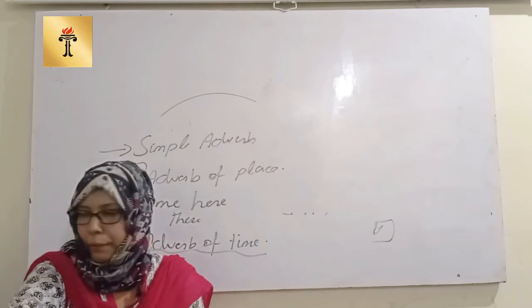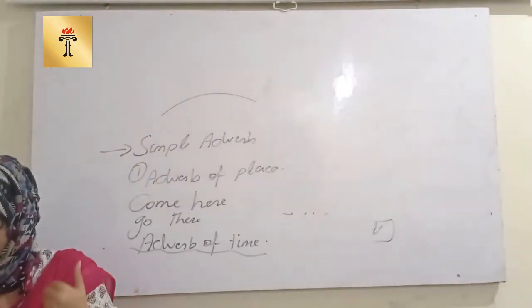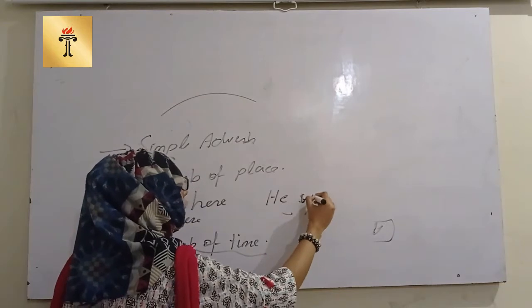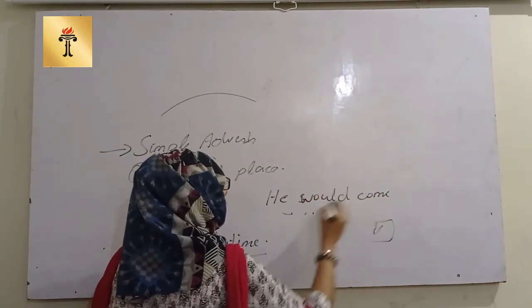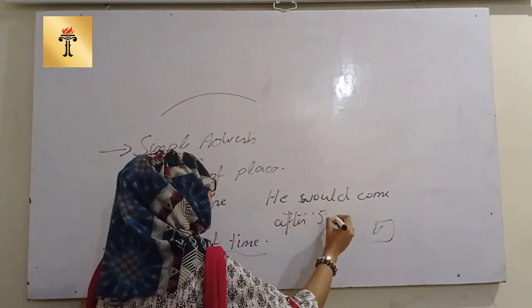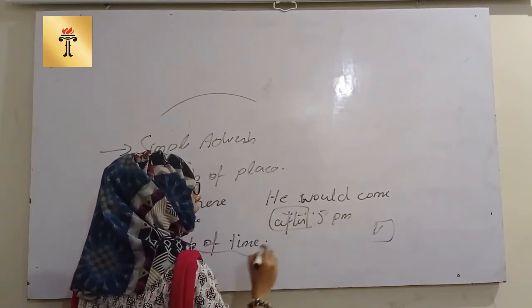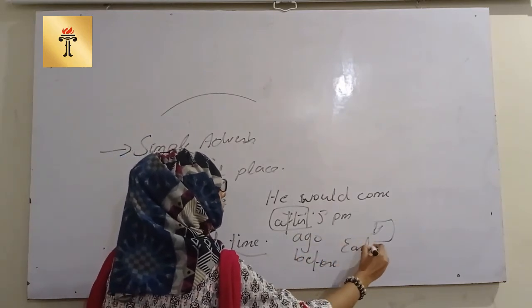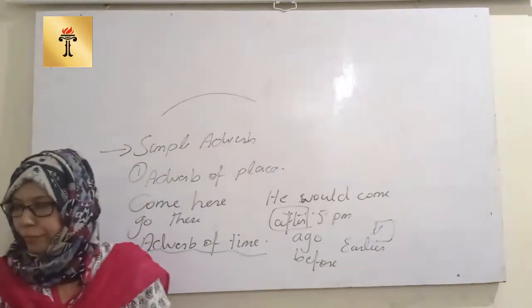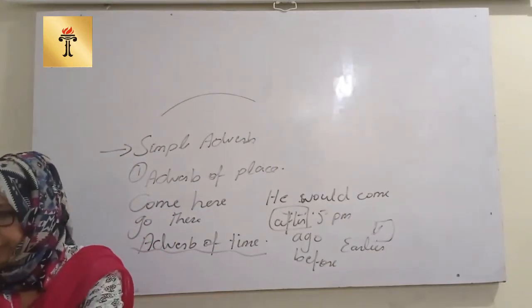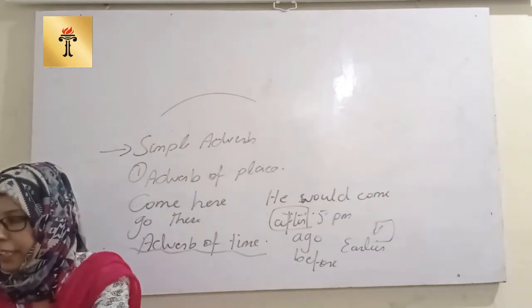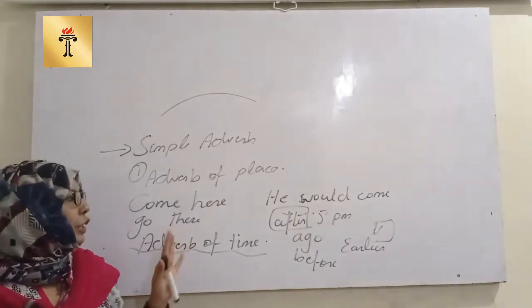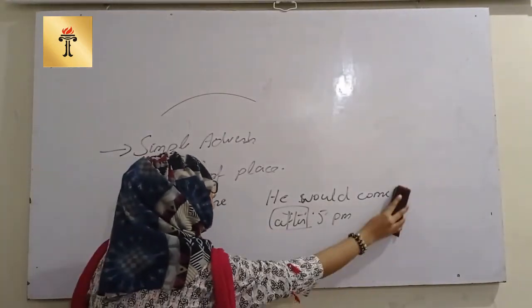You may write one example: he would come after 5 p.m. Here: after, ago, before, earlier, later. Write down a few more: soon, since, presently, lately, daily, never, again. These are all words which can be used as an adverb of time.